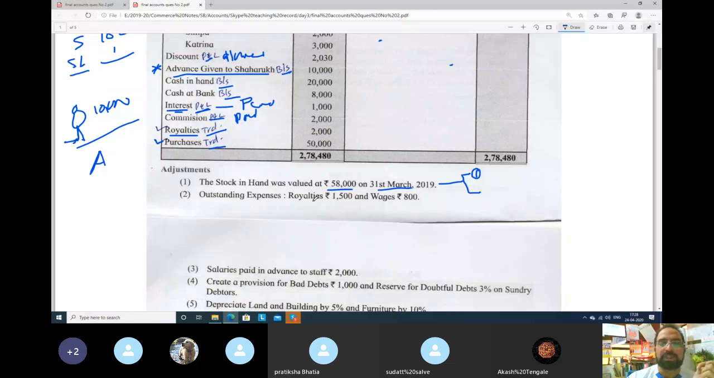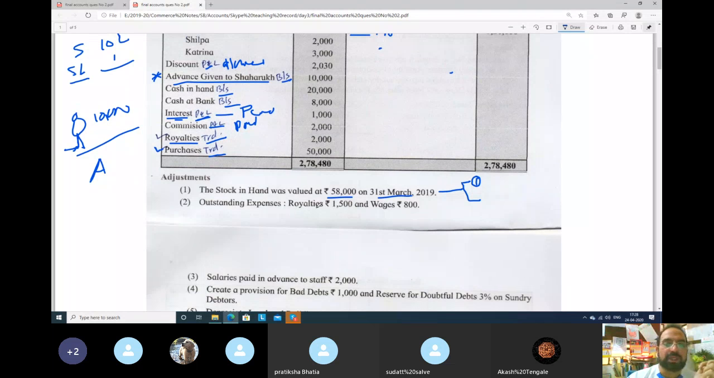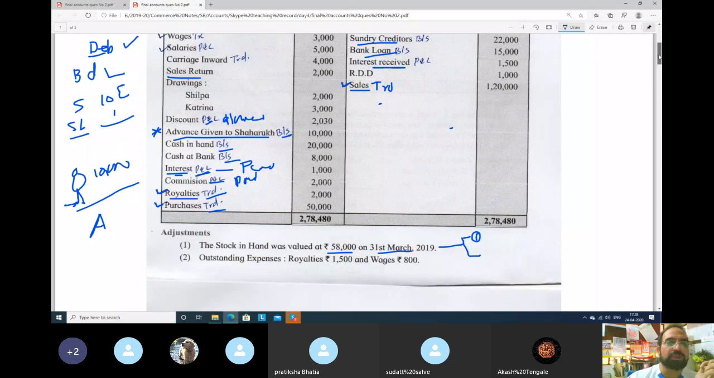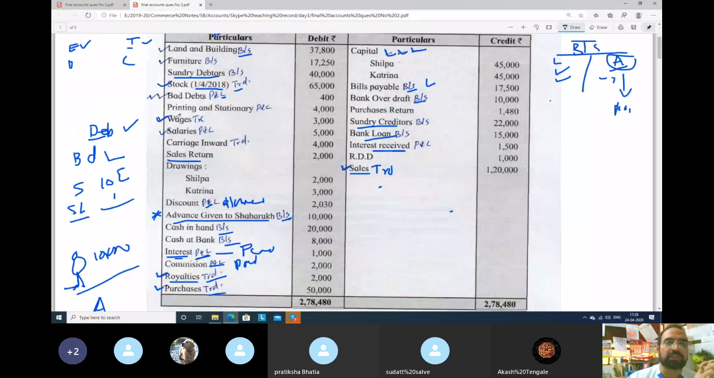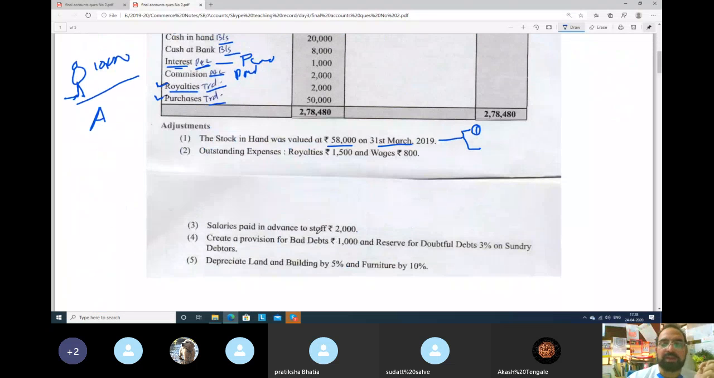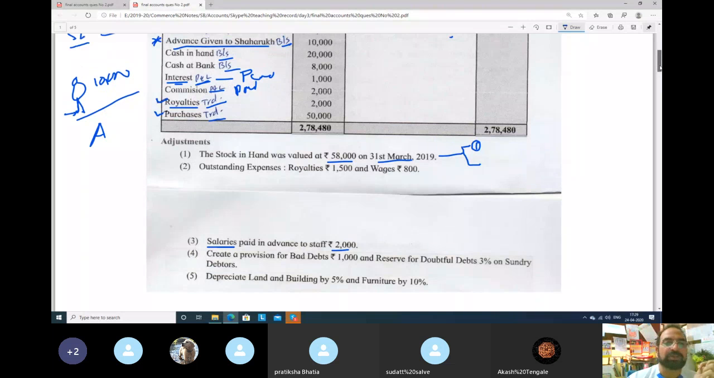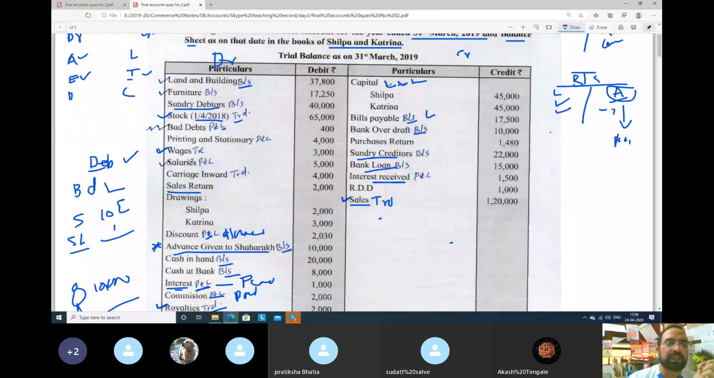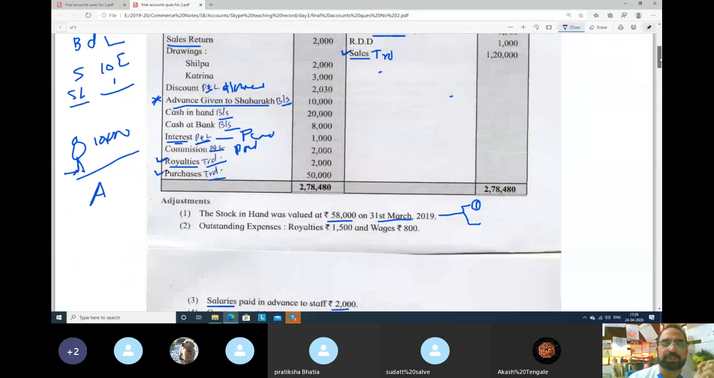Next, outstanding expenses, royalty and wages. So whenever you see other adjustments, you have to make tick mark. Say outstanding royalty, one tick, I have done it. Then wages 800, we will make a mark to wages also. Like this you have to do, guys. Please practice at home like this only. Wages one tick. Next, salaries paid in advance to staff. So there is adjustment on salary. So we will mark salary. Where is salary? I have already marked. See here, salary, one tick. Wherever adjustment is there, you have to make one tick there.